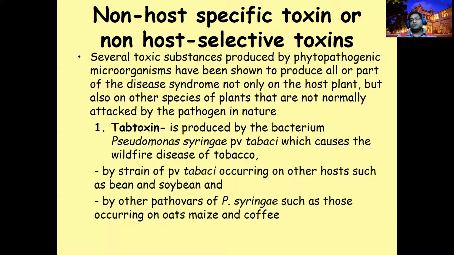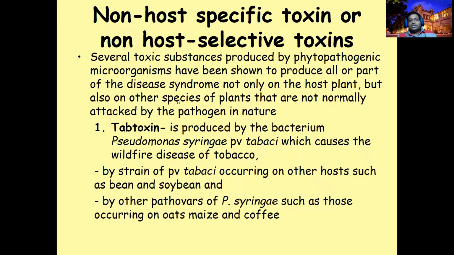Host specific toxin means this is very dangerous. This toxin can be toxic only for a certain group of plants. For example, if you are taking rice, and the blast pathogen is producing a certain specific toxin, it affects only rice, not maize or other crops. But if it is host non-specific, the pathogen is producing toxins that can affect different hosts, maybe wheat or even cereal crops, wheat, barley, other groups. That is what we call host non-specific.